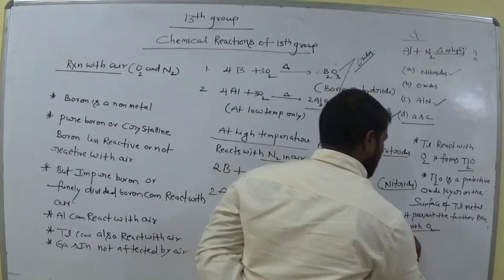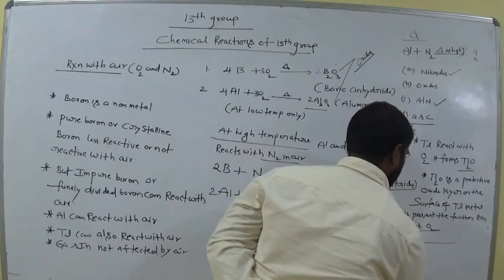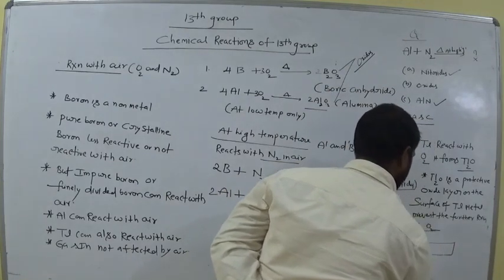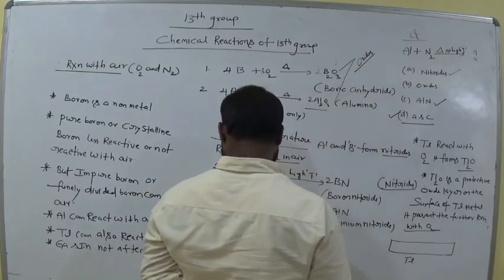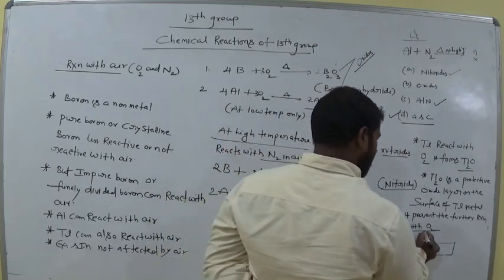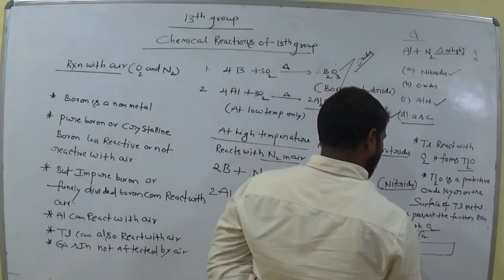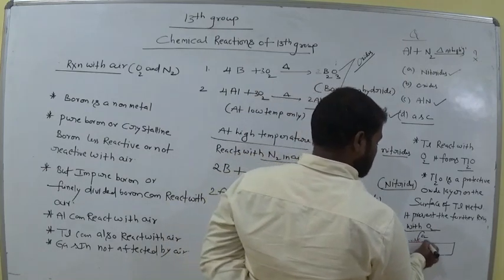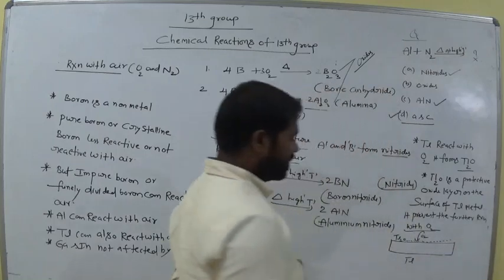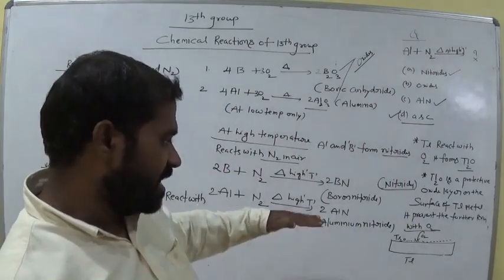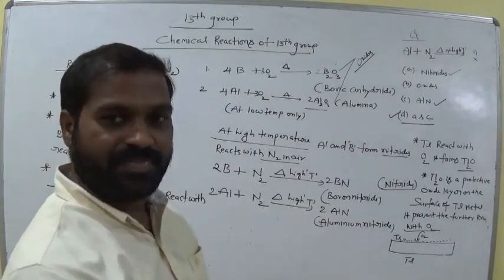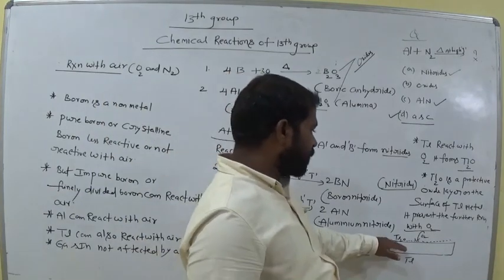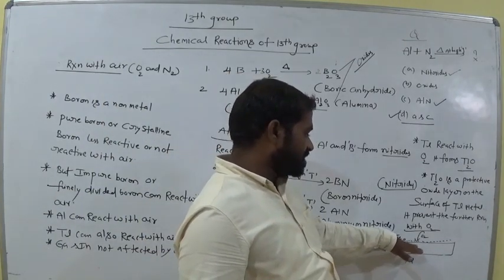This is a thallium metal rod. Now it interacts with oxygen, so it forms thallium oxide on the surface as a layer. This acts as a protective oxide layer.